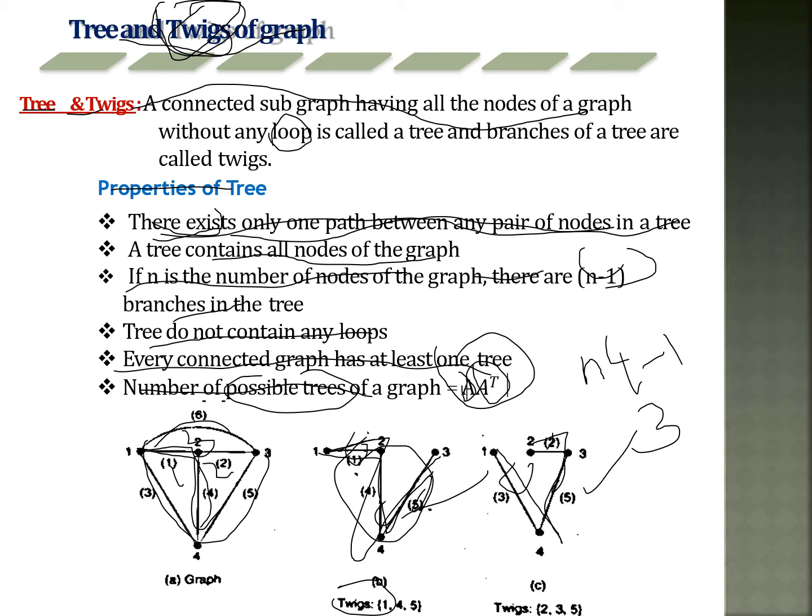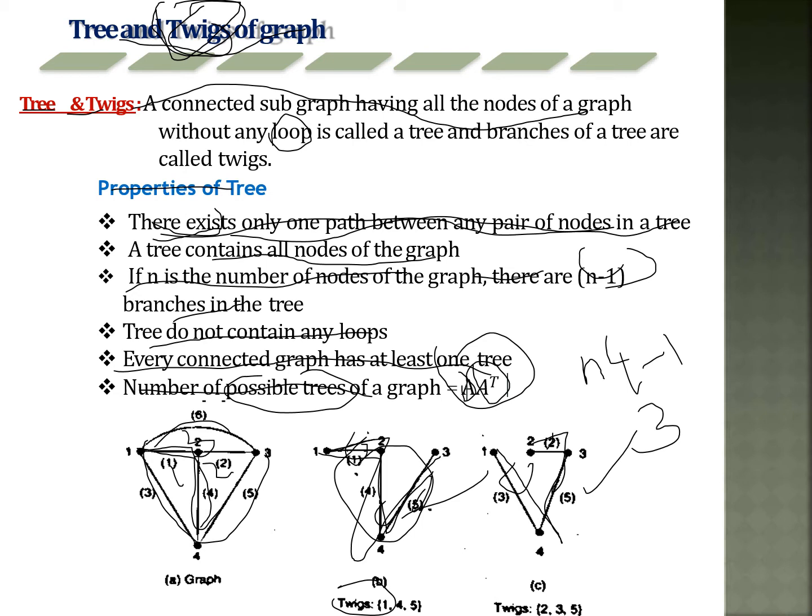Also there is one formula to calculate the number of possible trees, that is n minus 1 into b. Here n is equal to the number of nodes. How many nodes? 1 2 3 4, 4 nodes. 4 minus 1 is 3. So the number of possible trees is 3. So this is the way of calculating the tree.